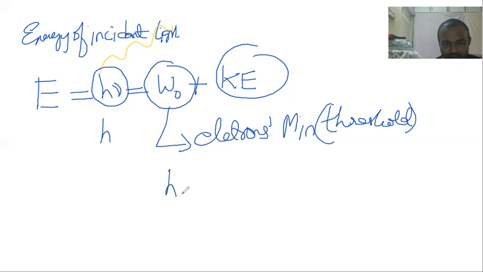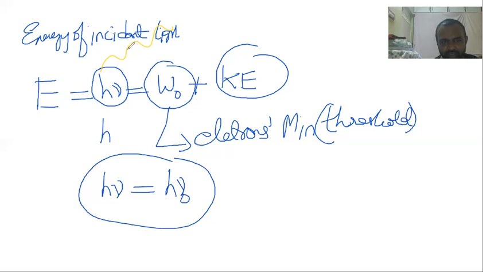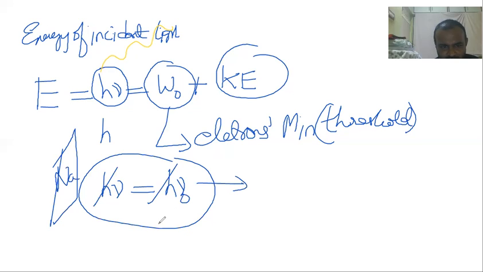The electron needs only H nu naught energy. See this equation first. H nu is equal to H nu naught. If H nu is equal to H nu naught, the electron is very happy, because it has got the minimum energy to come out of the metal, the photosensitive metal. Is this much understood? See, H equal, cancel. So nu is equal to nu naught. Understood this much?